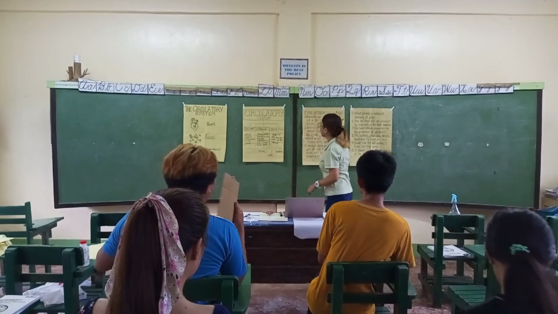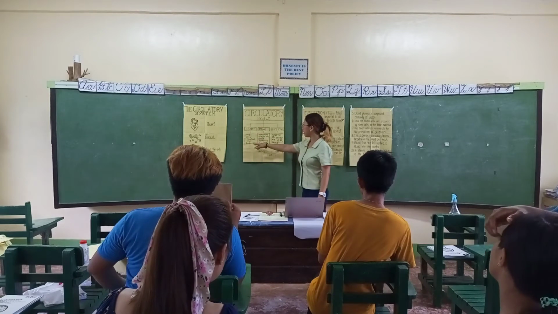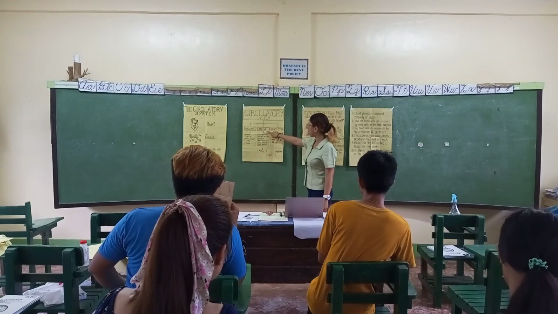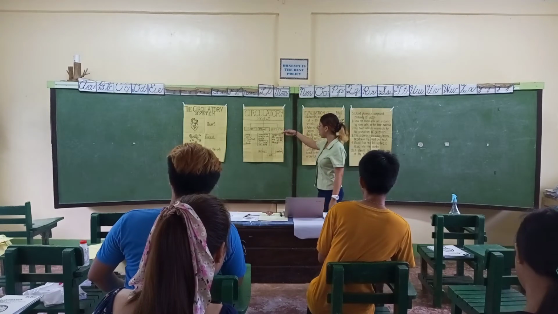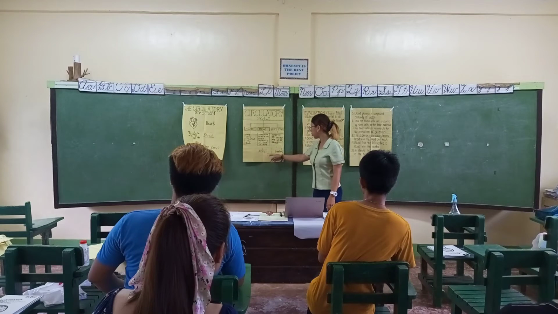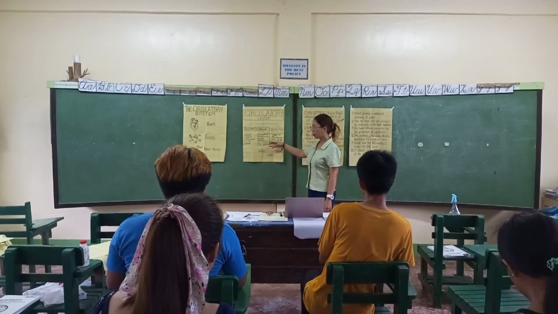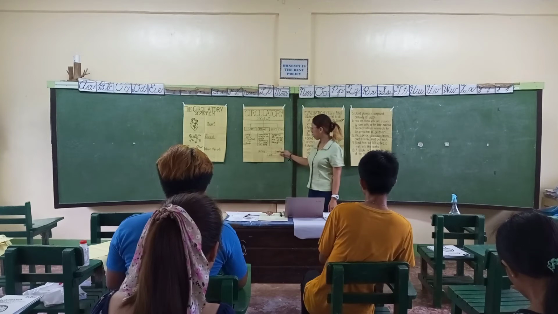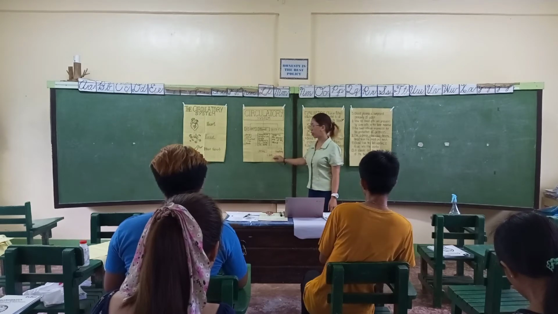So let's review it again. The heart's function is to pump blood throughout the body, and the blood's function is to transport oxygen and other nutrients all over the body. Blood vessels serve as the passageway of the blood, and the blood vessels have three types, mainly the artery, the vein, and the capillary. Arteries' function is to carry oxygenated blood throughout the body. The capillary's function is to supply nutrients and oxygen through the body, and the veins' function is to carry the deoxygenated blood, or the blood that has carbon dioxide.